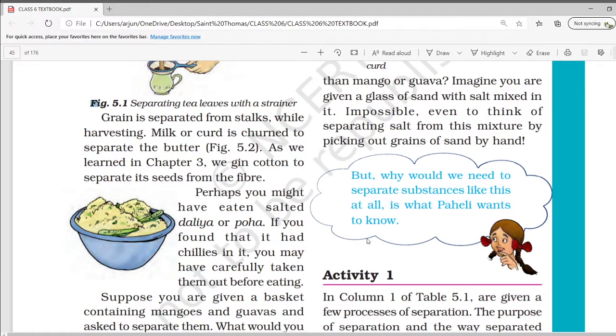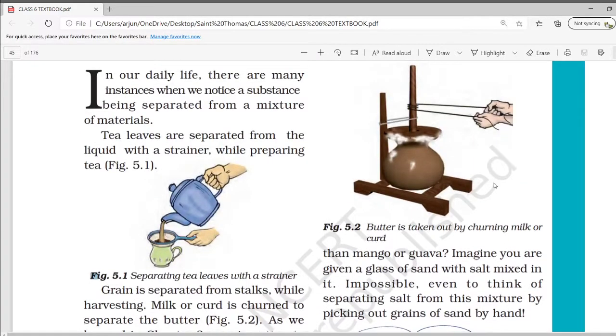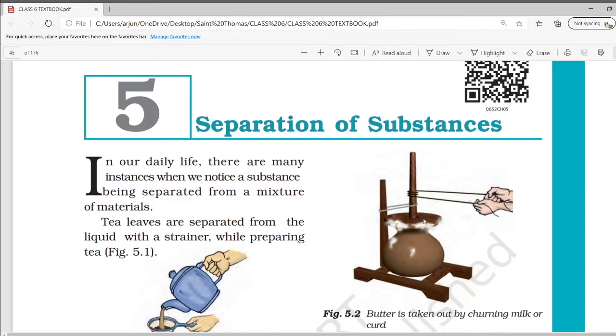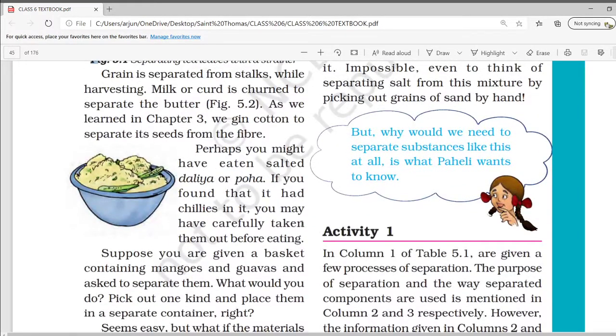Churned means વલોવું. જેણીથી આપણે જે વલોવીએ, that is called churned. Okay, like this, as you can see in this picture, butter is separated from the milk or curd. As we learned in chapter number 3, which was the chapter? Yes, Fiber to Fabric. We gain cotton by separating its seeds from the fiber.